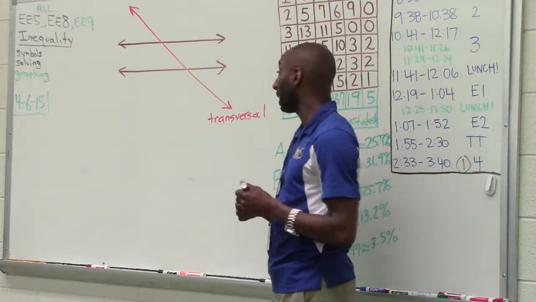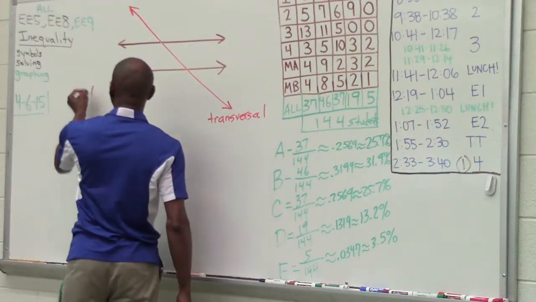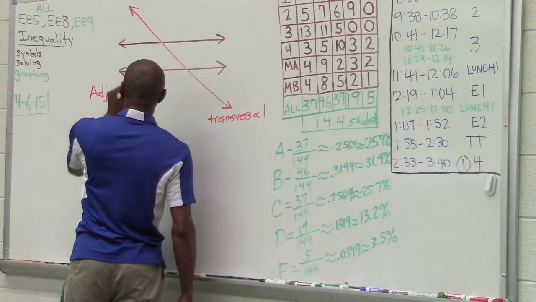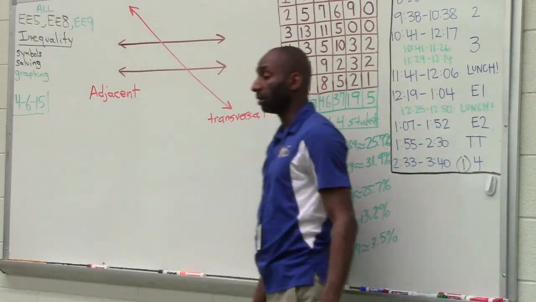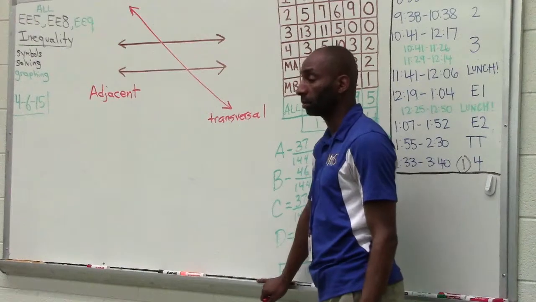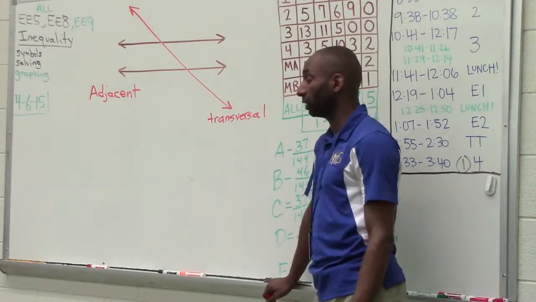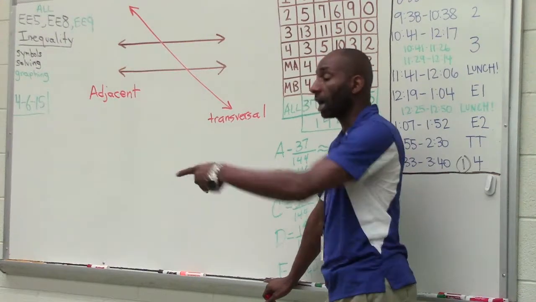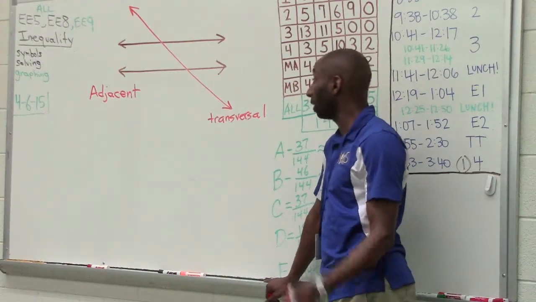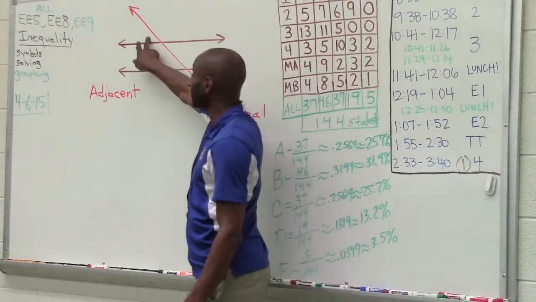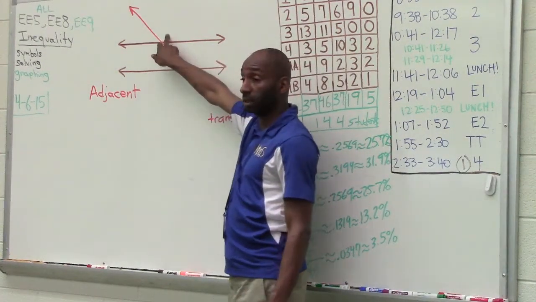The very first type of angle that it creates is called an adjacent angle. Eric and Jennifer are adjacent to each other. Ronald and Rourke are adjacent to each other. What do you think adjacent means? Side by side. Do you see that this angle is adjacent to this angle?